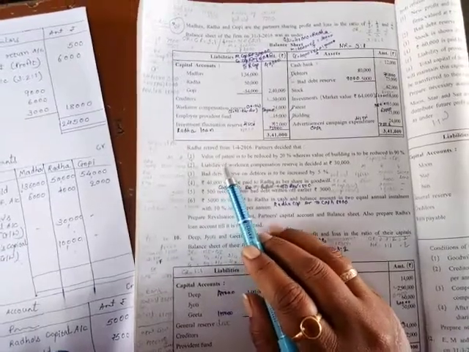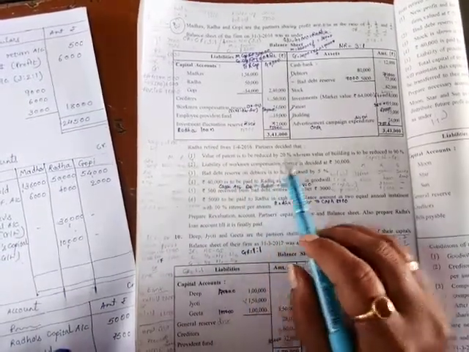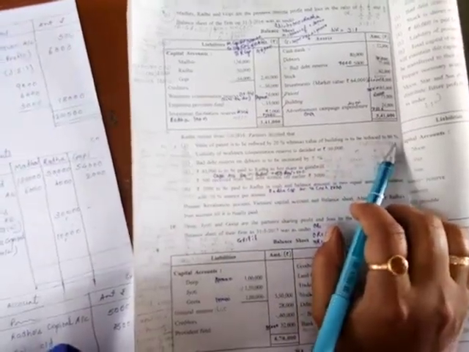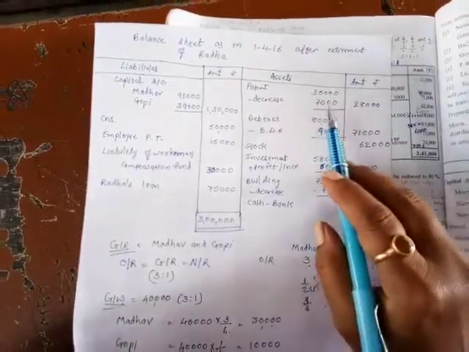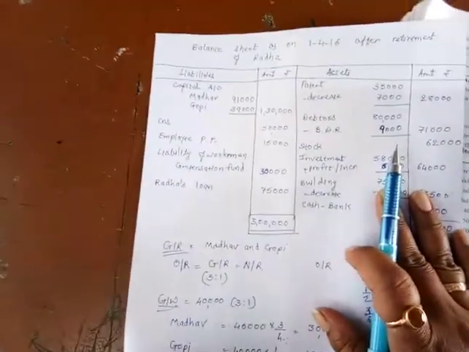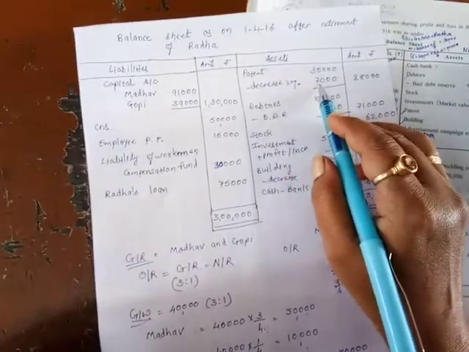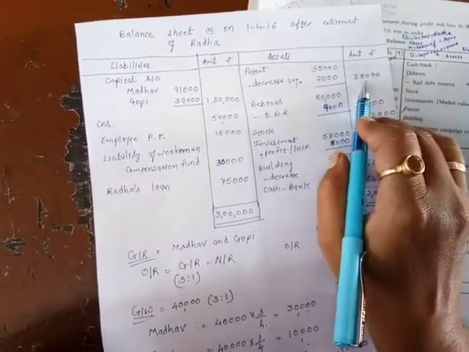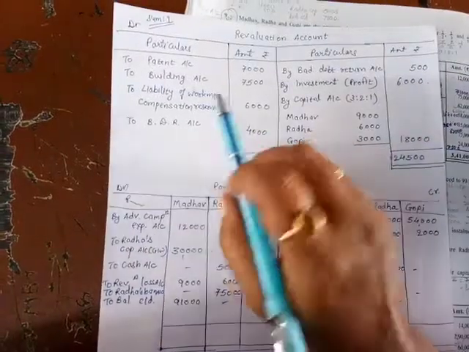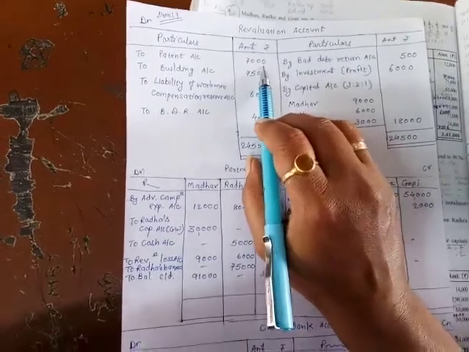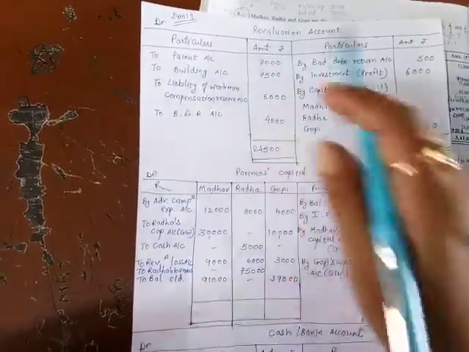In that first one is value of patent is to be reduced by 20%, whereas value of building is to be reduced to 90%. Now see, patent, what is it? 20% reduction. So decrease or reduction 20%, 35,000, 20% comes 7,000. So outer side comes 28,000. Second effect we pass on the revaluation debit side. Why? Because if there is any decrease in the value of asset, that we record on revaluation debit side.